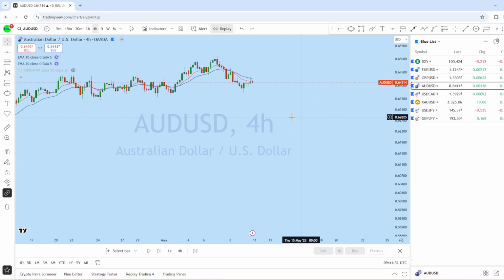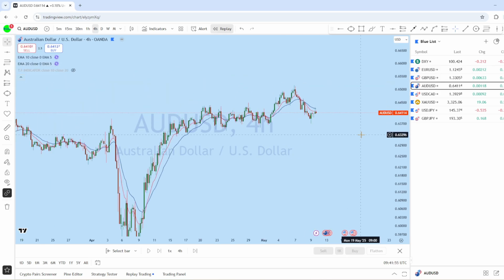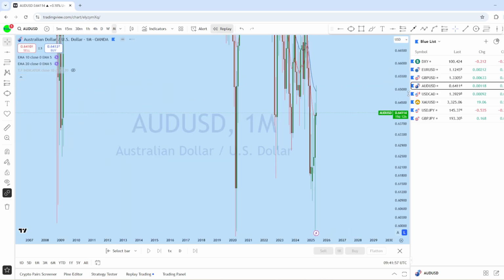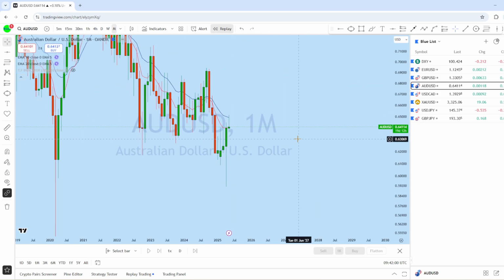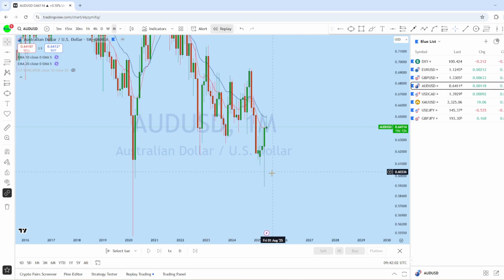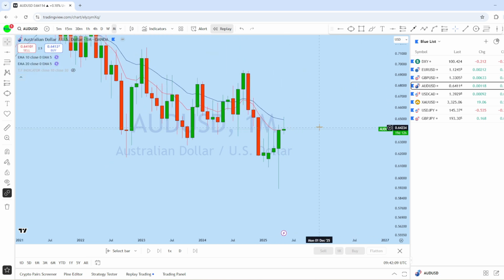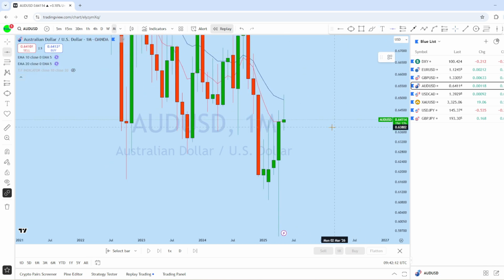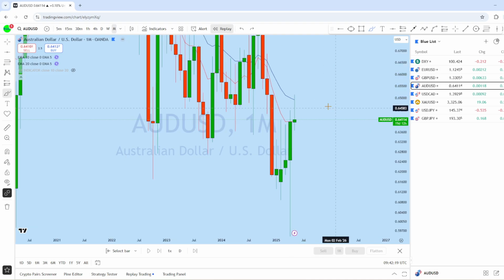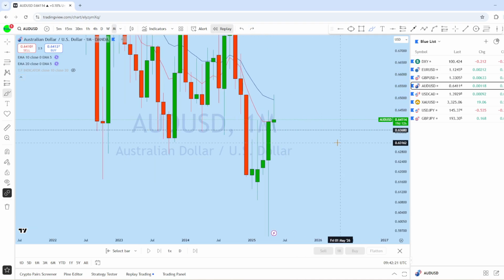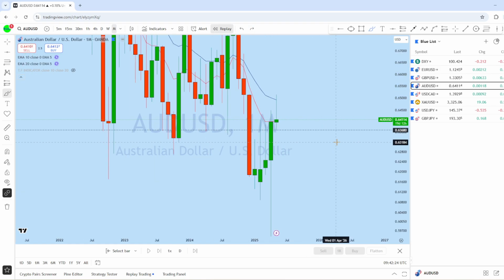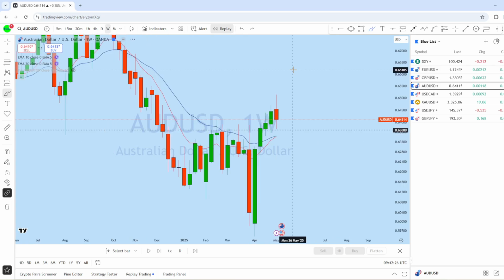Now let's look at AUD USD. Let's see what kind of trading opportunity we might have. Looking at the monthly on AUD USD, we can see that the previous monthly price action was a sharp rejection from this monthly support level. Now this month, as soon as the market opened, we have seen a bounce here, and with that bounce, expecting AUD USD to potentially push back to the upside, as the previous monthly price action was a very strong bullish market, expecting it to keep pushing back to the upside.